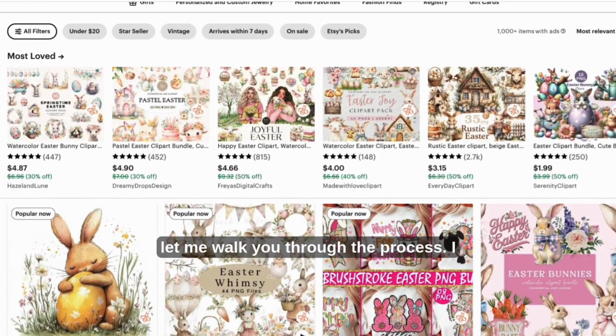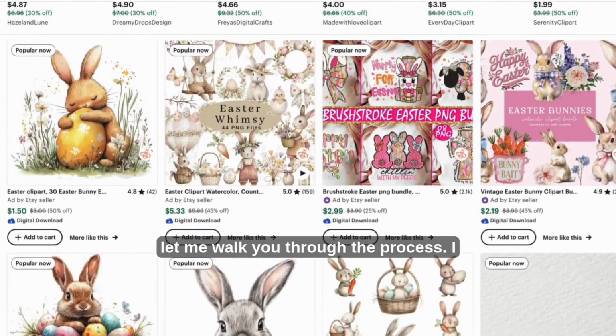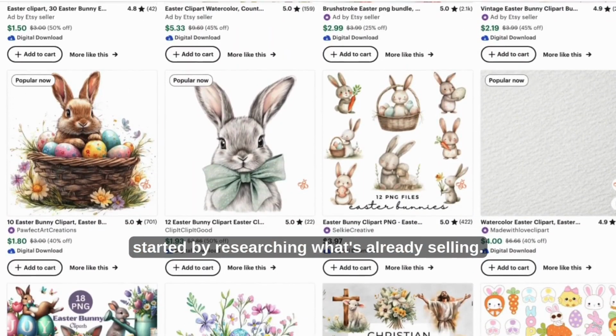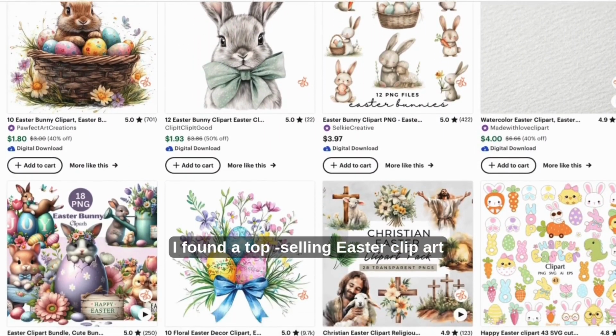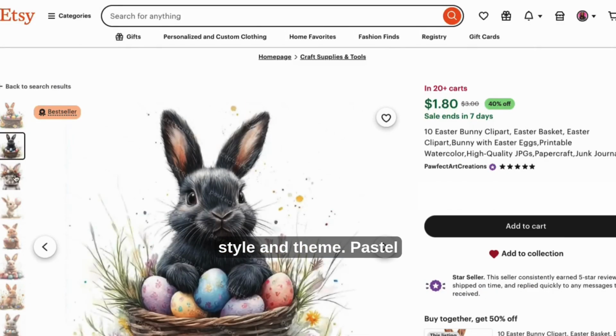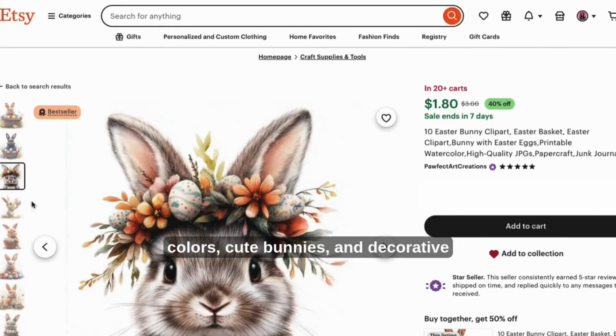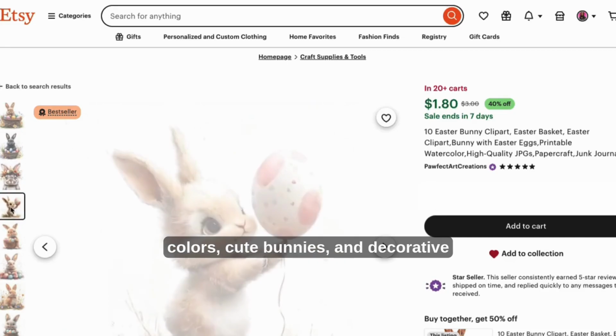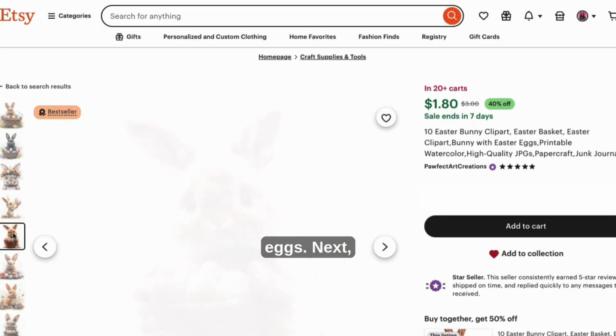Now, let me walk you through the process. I started by researching what's already selling. I found a top selling Easter clip art bundle and took inspiration from its style and theme: pastel colors, cute bunnies, and decorative eggs.